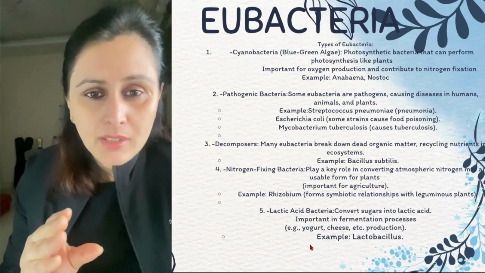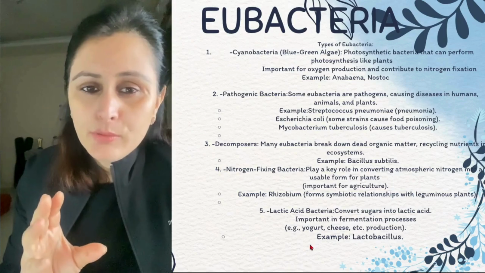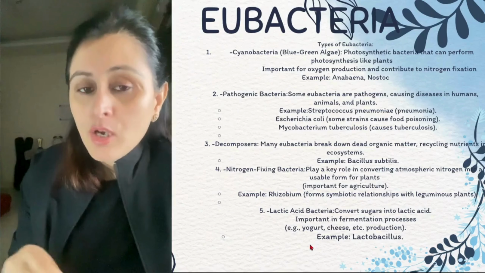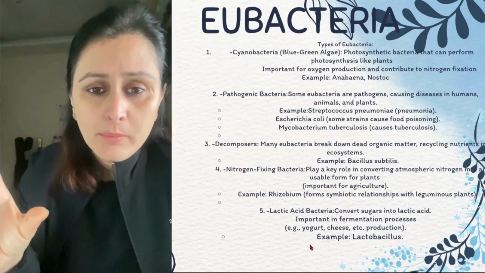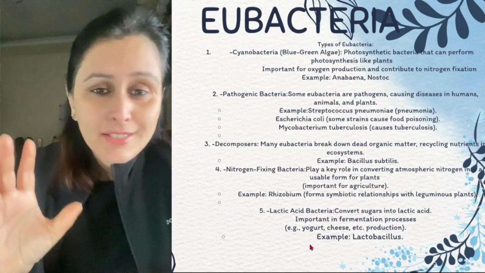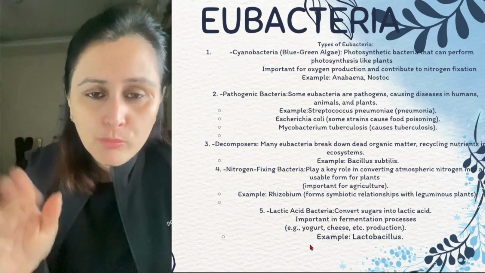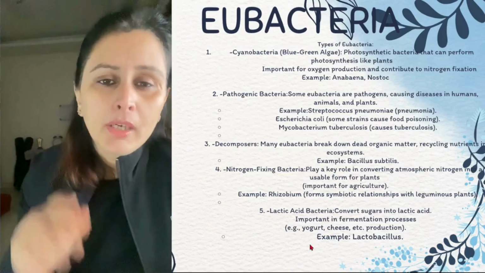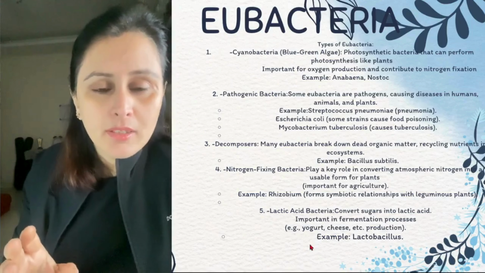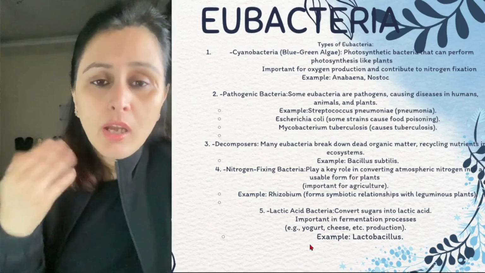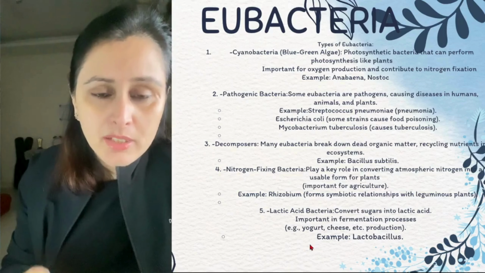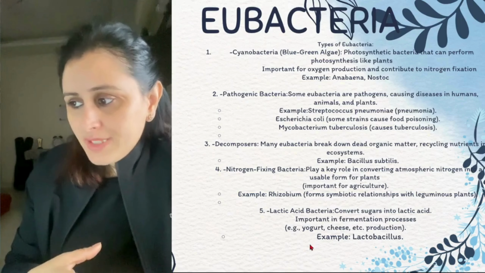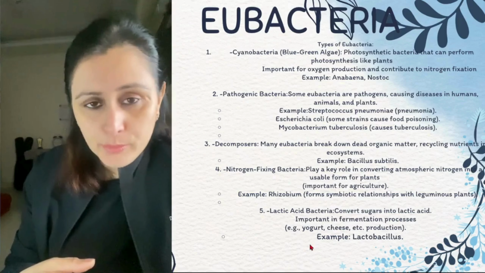So agar rhizobium bacteria does not play this role, then it would have been very, very difficult for the cycling of the nitrogen in the environment. We know that a larger amount of our atmosphere consists of nitrogen, but it is all in such a form that it cannot be consumed by any of the organisms, whether we talk about the plants, the animals and so on. But rhizobium bacteria are the ones that fix the free nitrogen and convert it into the compound that can be assimilated by the plants and eventually by the other animals. So fixing up of the free nitrogen is one of the major roles that it plays.